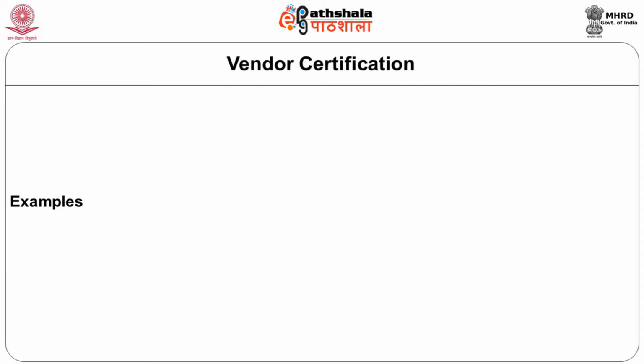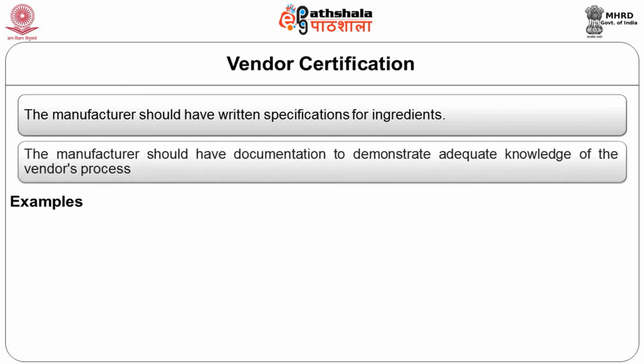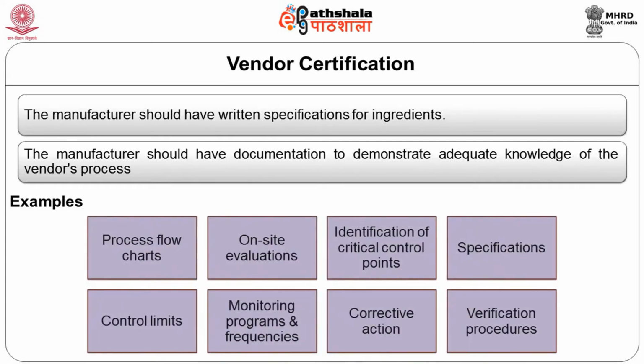analysis. Therefore, vendor certification is very important, and the following minimum requirement should be in place in any food business operator's center. The manufacturer should have a written specification for all ingredients. Manufacturer should have documentation to demonstrate adequate knowledge of the vendor's process. Example, the process flow charts on site evaluations, identification of critical control points, specifications, control limits, monitoring programs and frequencies, corrective actions taken, and the verification procedures.